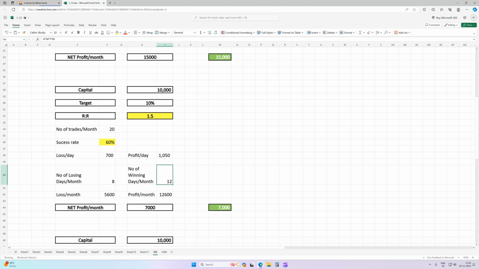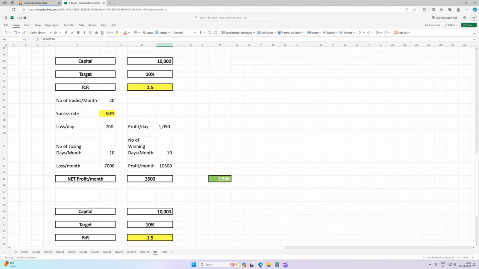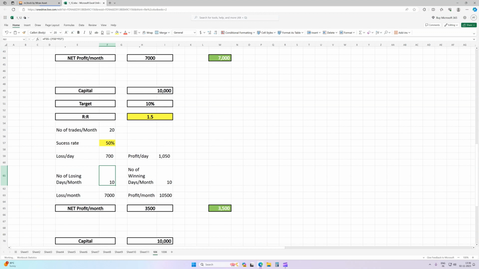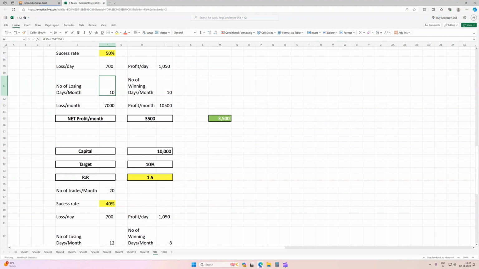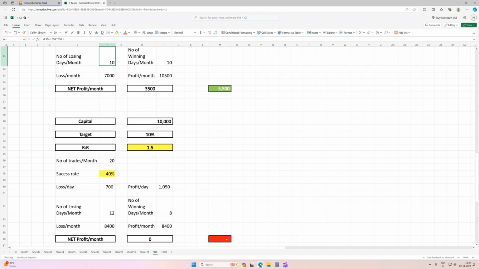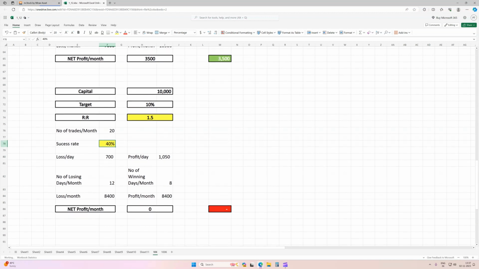So even after losing 8 days or 8 trades, we still become profitable. And if we further reduce the success rate to 50%, we are losing 10 days and winning 10 days, and still making 3,500 rupees each month. Basically you need to understand that we need not strive to win every trade. Moving further, if we reduce our success rate to 40%, you can see that the month becomes break even, so we are neither in loss nor making any profit. I have not considered brokerage and other charges. With a success rate of 40%, losing days are 12 and winning days are 8, but still we can at least protect our capital.